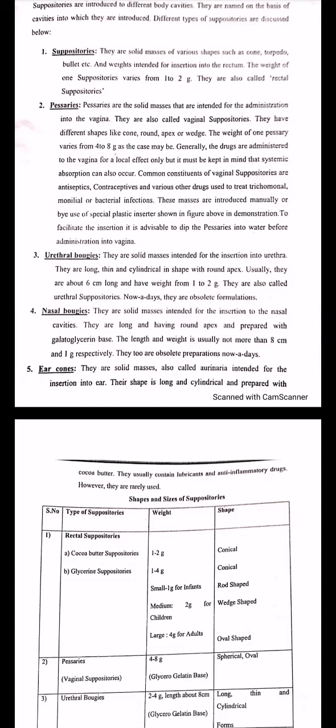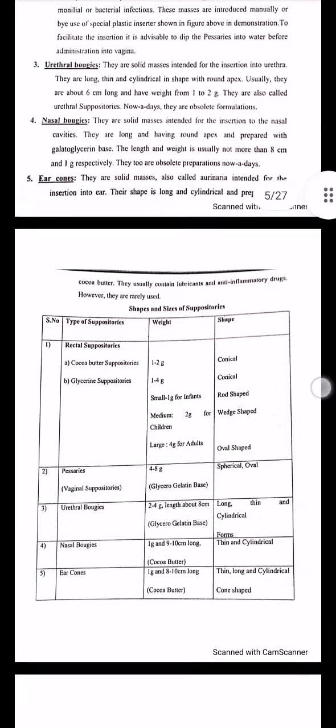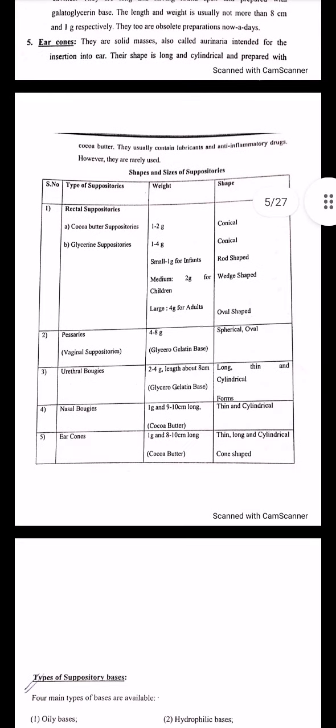And ear cones will have a cylindrical shape and are mostly used for insertion into the ear, and that's why this type of ear cones are also called auricularia, the suppositories which are given into the ear route. Okay, so these are the different classifications according to the size and shape of suppositories.